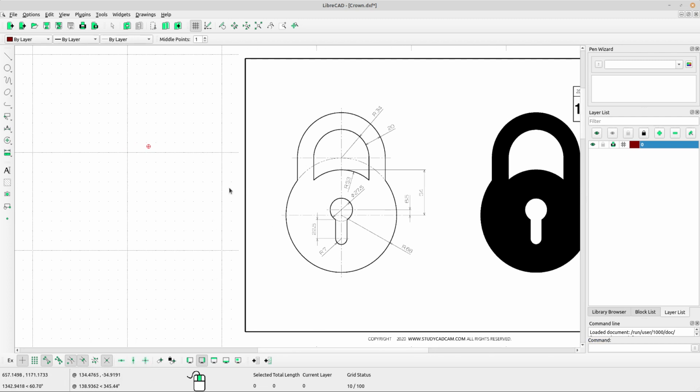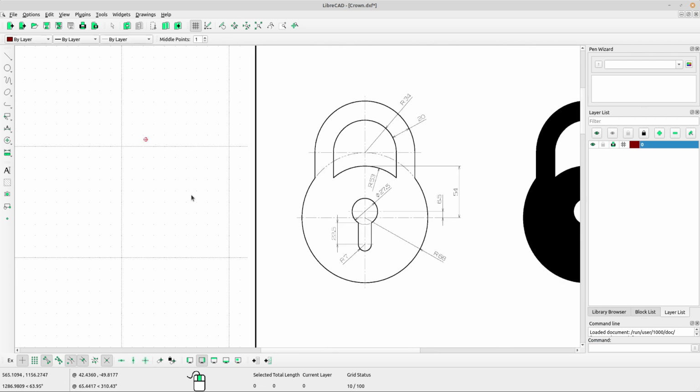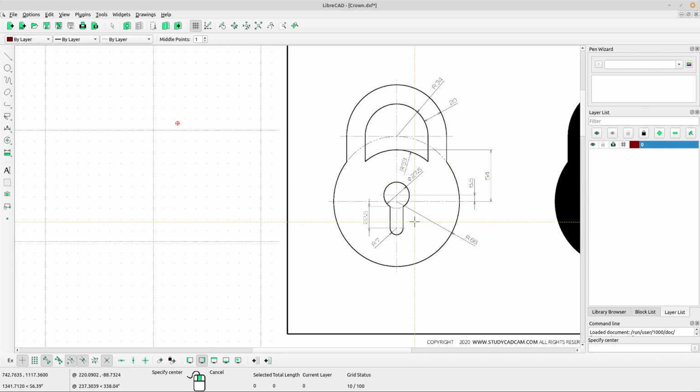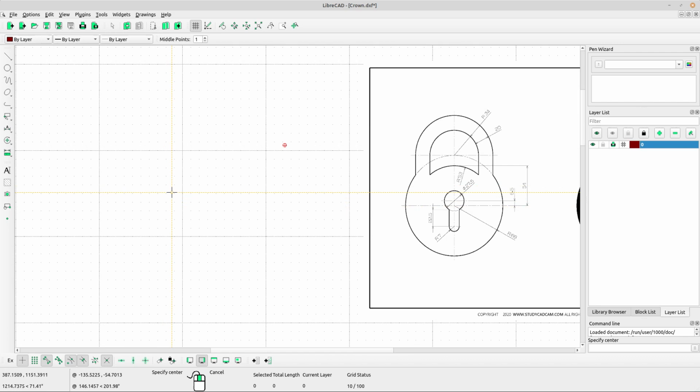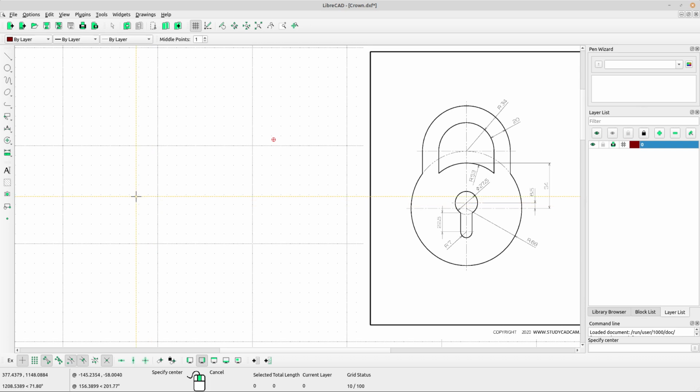Okay, let me start to draw with a circle. Draw the first circle. Select circle center point, and then I want to draw this small circle. Okay, left click to start to draw at anywhere on your screen.